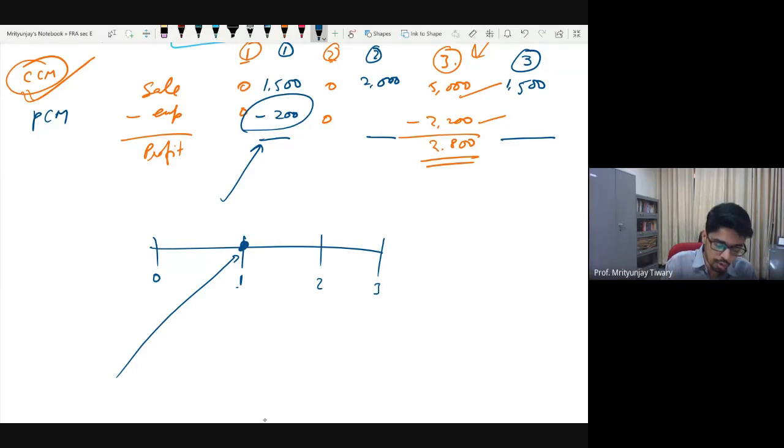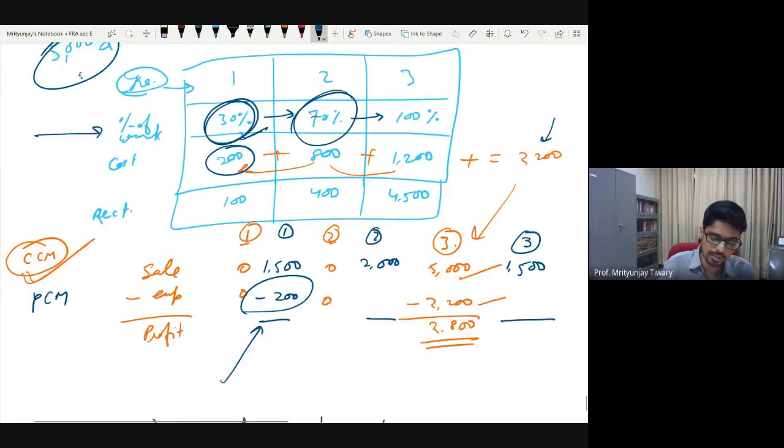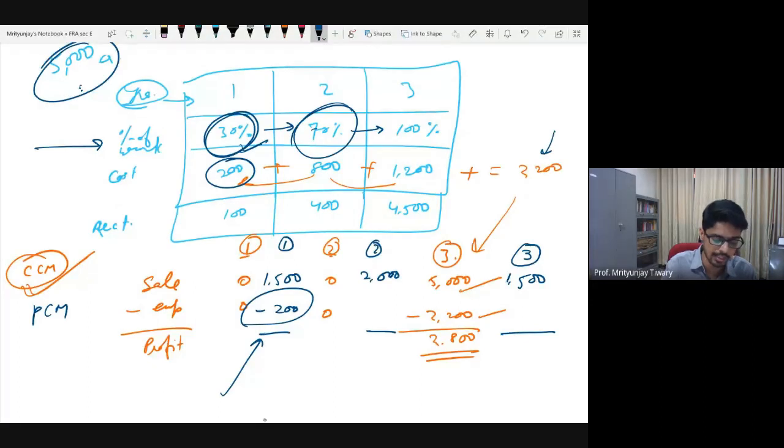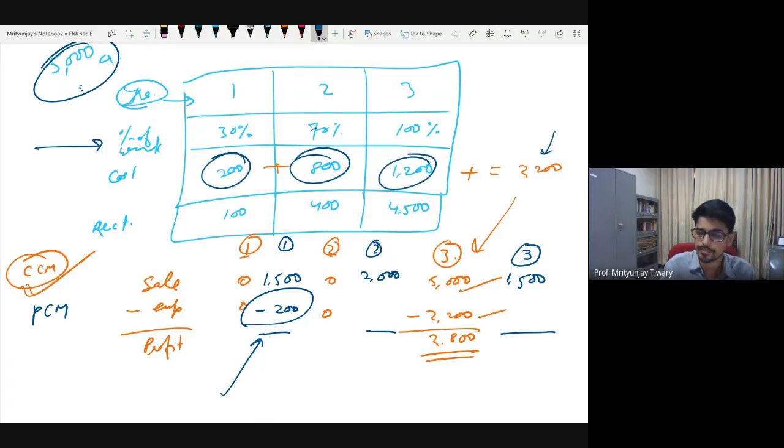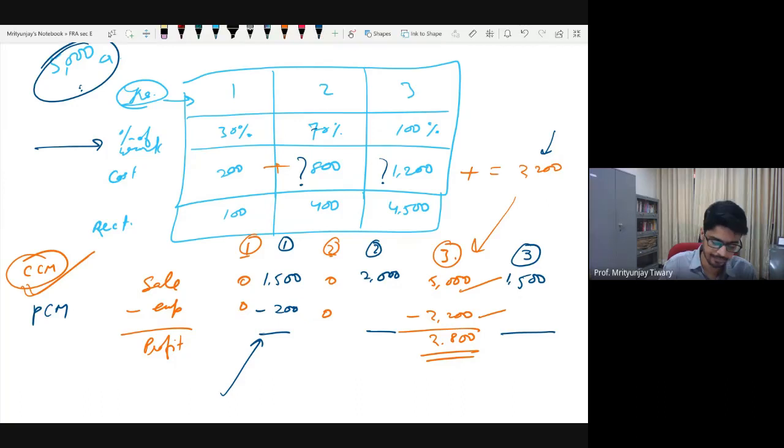Now, at this point, would you have the information on what you are going to spend in year 2 or 3? You wouldn't, because only after the 3 years have ended can I write this information and create this table: that cost in year 1 was this much, year 2 was this much, and so on. This can only happen after you have already spent it. So when you were in year 1, this point and this point would be question marks. You don't know. That is the reason you will write 200. You will write the actual expense. Fine?